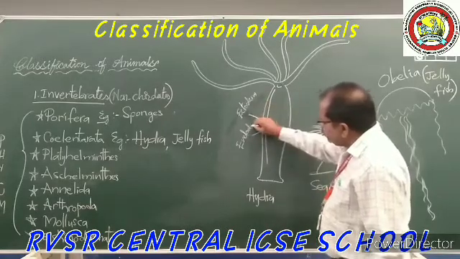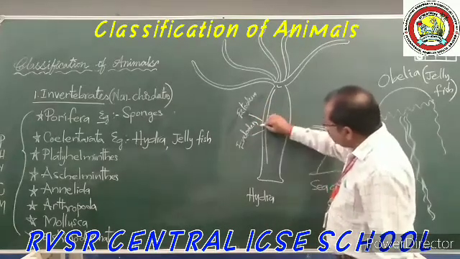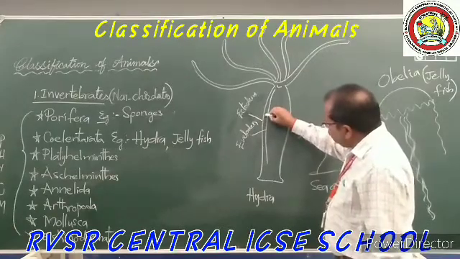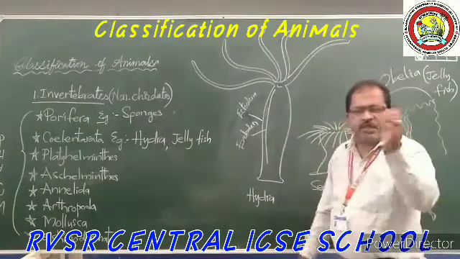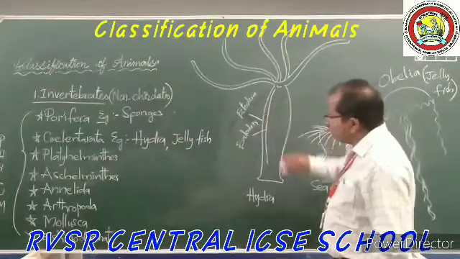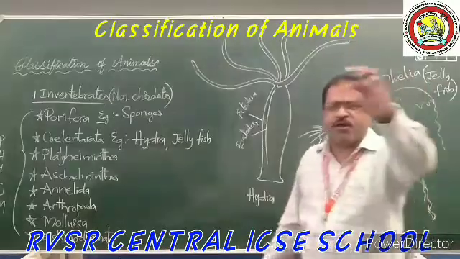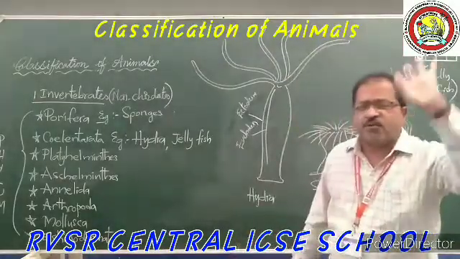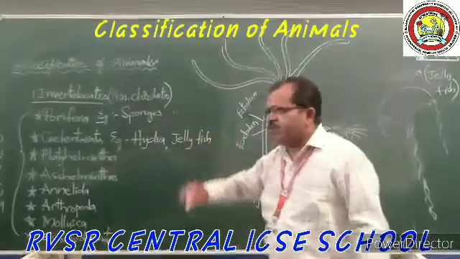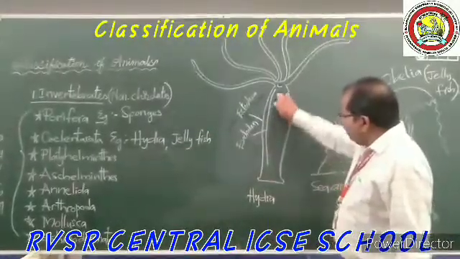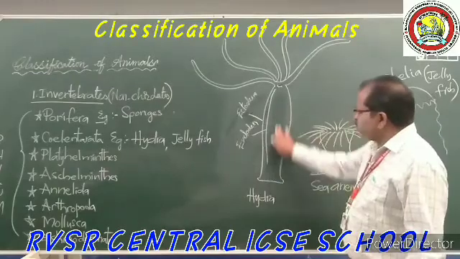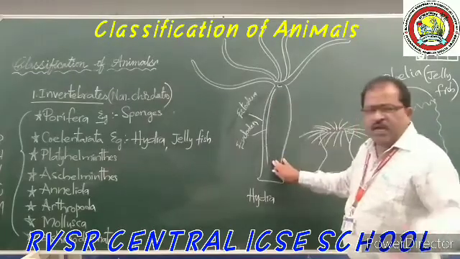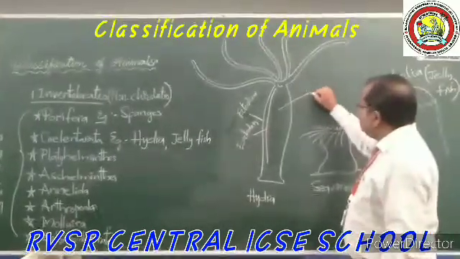In between the ectoderm and endoderm, there is a space. This space is filled with a body cavity called coelom. That's why the name Coelenterata is given. And the remaining hollow tube-like structure is present in the empty space. This is called coelenteron.